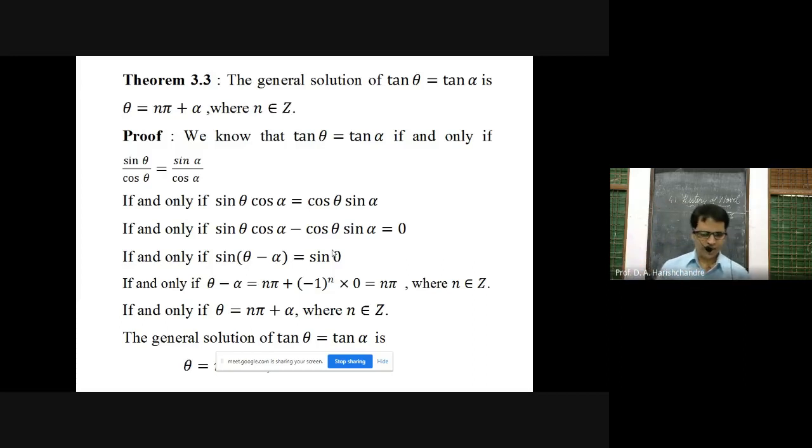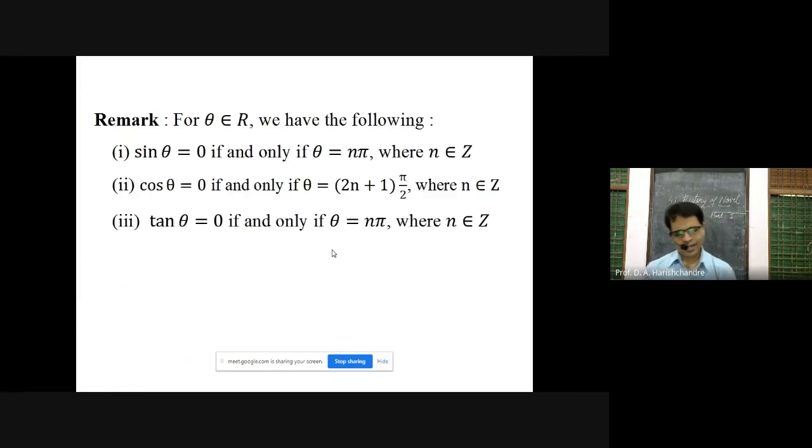Tan theta is equal to tan alpha. So, theta minus alpha is equal to n pi plus minus 1 raised to n into 0. Alpha can be replaced by 0, and we know that minus 1 raised to n into 0 is 0. So we are getting theta minus alpha is equal to n pi. So theta becomes n pi plus alpha, n belongs to Z. So these are all the solutions of the given trigonometric equation tan theta is equal to tan alpha.